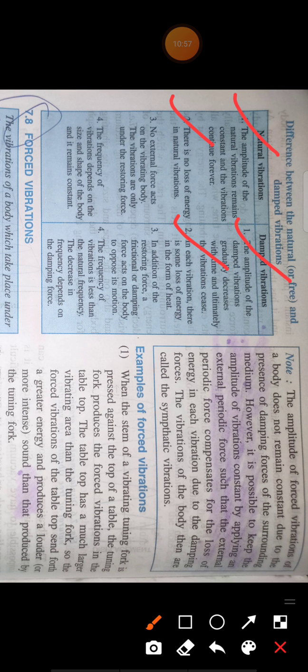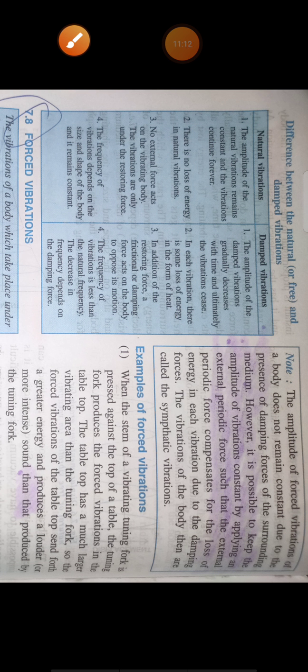The energy dissipates in the form of heat energy. The energy is lost due to the resistive force offered by friction and other kinds of resistive forces.